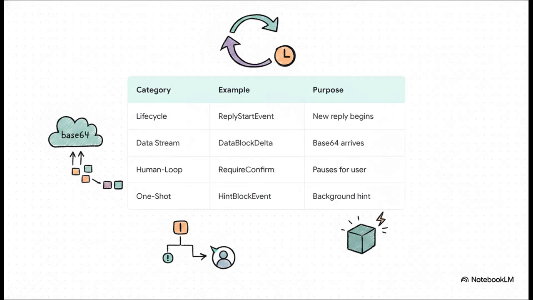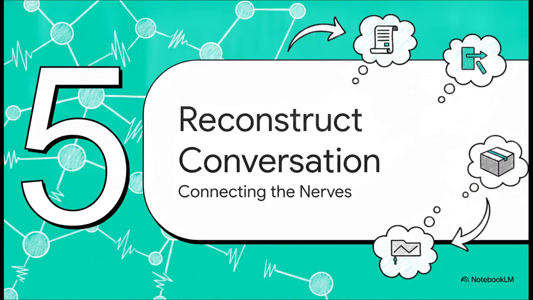Let's see how this builds out into specific, low-level event categories. You've got lifecycle events, like reply start event, managing the big picture. You have data streaming events, handling chunked base64 arrivals. Then, we have human-in-the-loop events, like require user confirm event. Imagine your agent suddenly decides it wants to execute a credit card charge. This event beautifully pauses the whole execution, just waiting for the user to say OK. And finally, one-shot events, like the hint block event, deliver a full payload in one go, rather than streaming it, simply because the data is already known right up front. Section 5. Reconstructing the conversation.